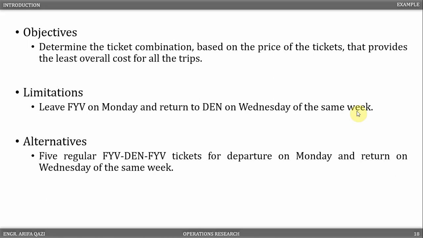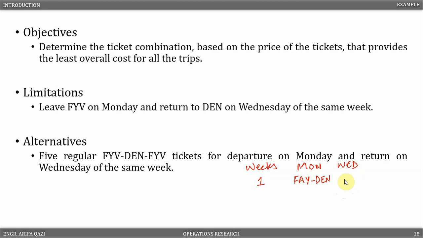But is this the only combination that we can make? Consider the situation in which the business person purchases a one-way ticket from Fayetteville to Denver for the first Monday. That is, if we write it in terms of weeks and Mondays and Wednesdays of the same week, it would appear something like this. For the first week, a one-way ticket from Fayetteville to Denver is purchased. Then, on the Wednesday of the same week, they return to Fayetteville by using a round-trip ticket originating from Denver.